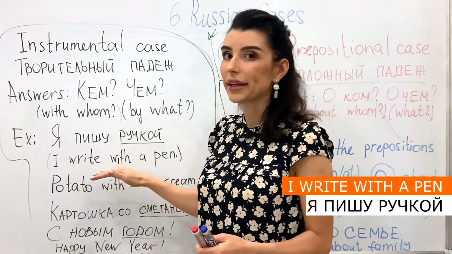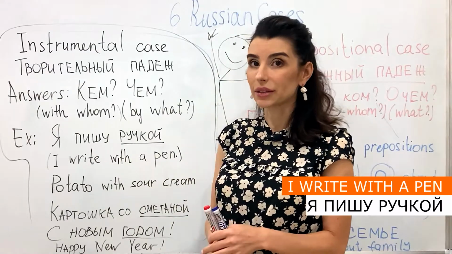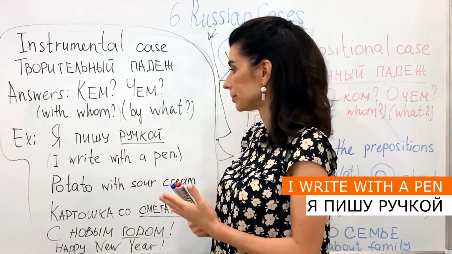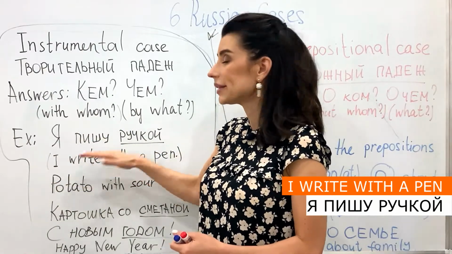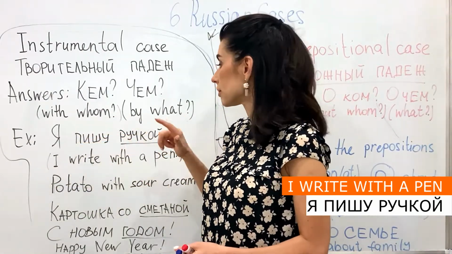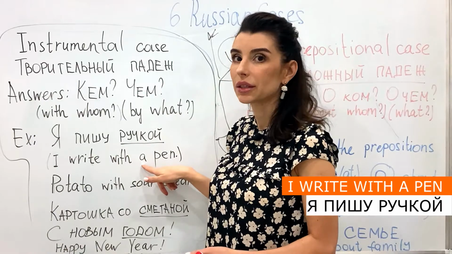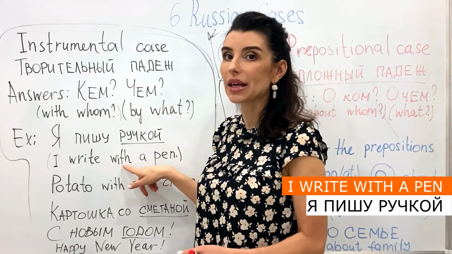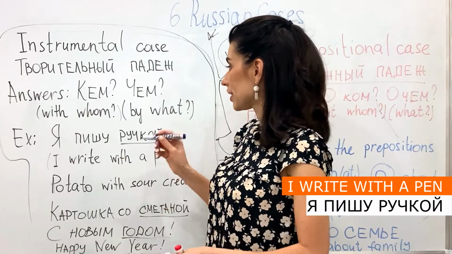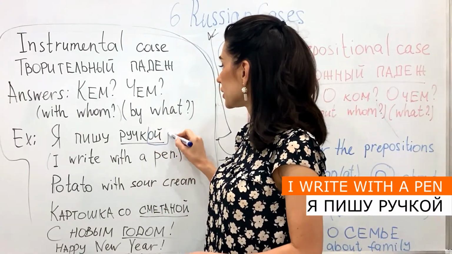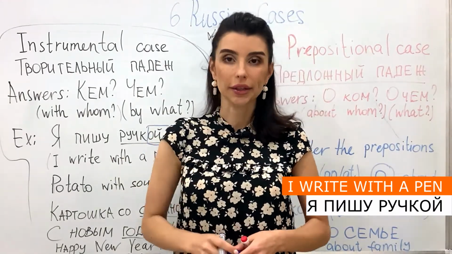I write with a pen. I write, пишу with a pen. Instead of saying "with a", we change the end of the word: ручкой.